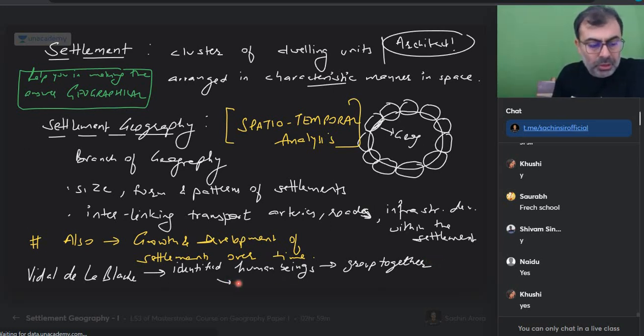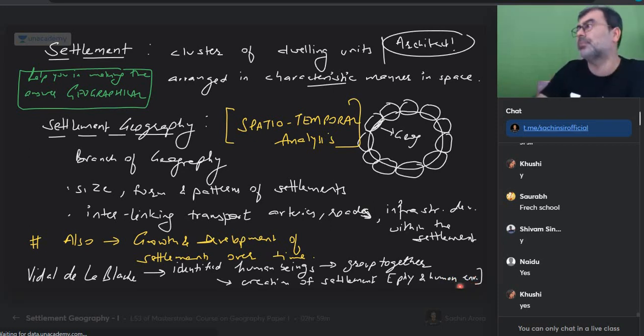This leads to the creation of settlements under a given physical and human environment.